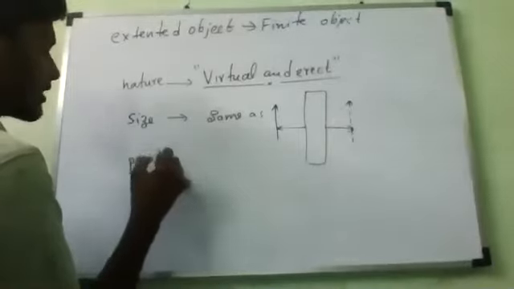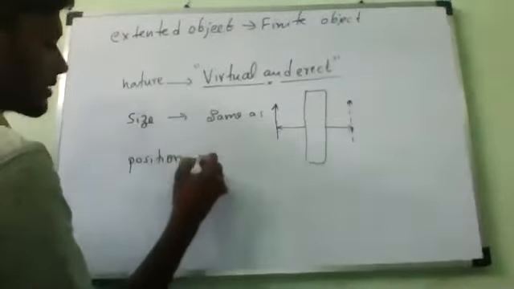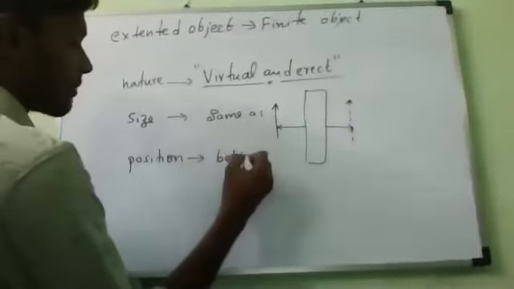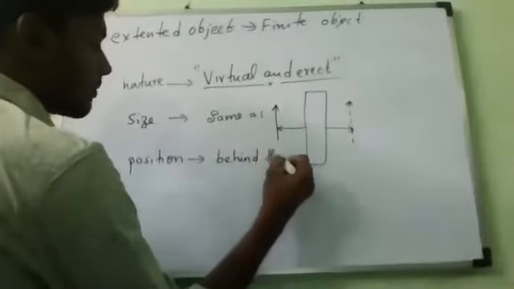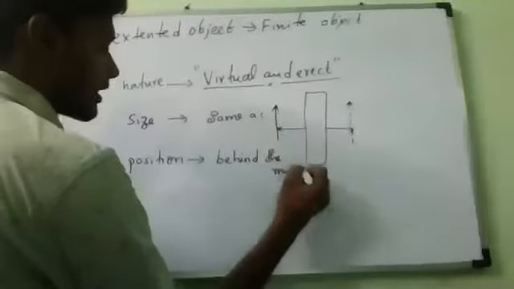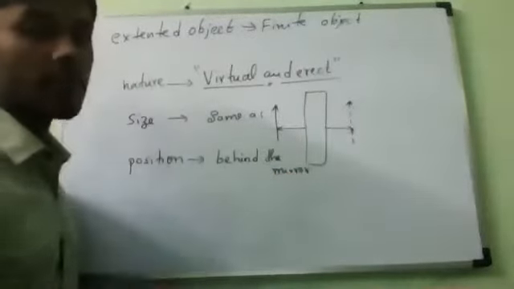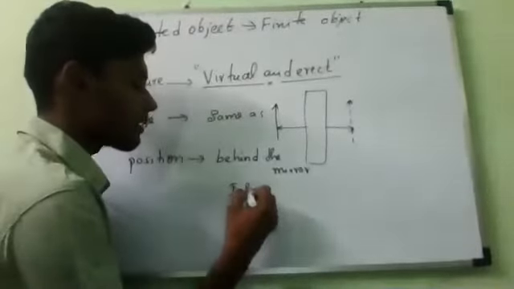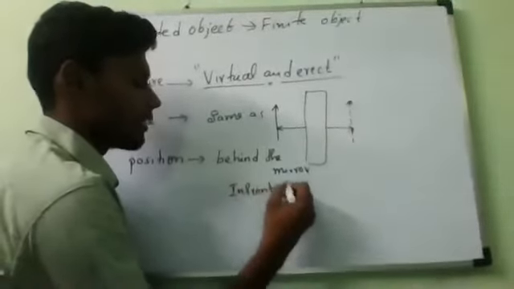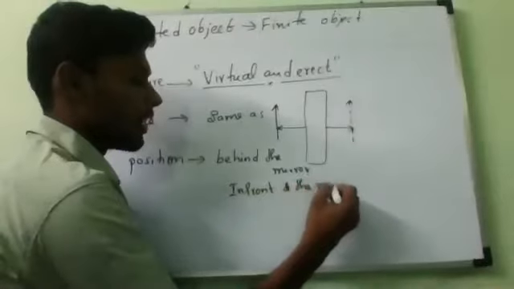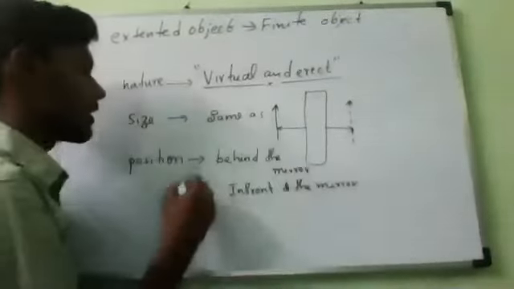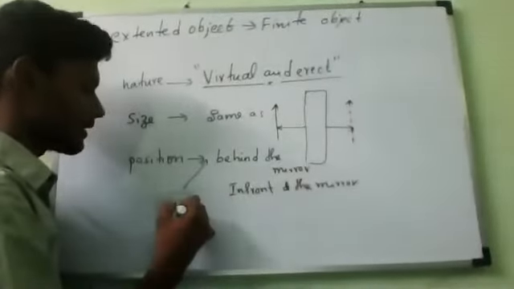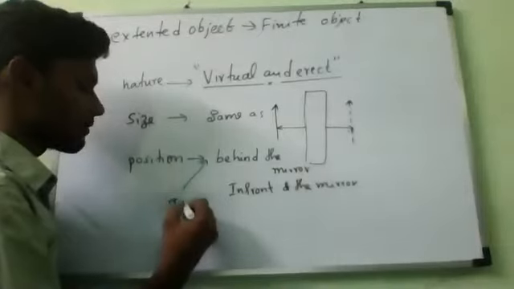So in a plane mirror, the position of the image is always behind the mirror. All of you should learn, behind the mirror. Where will the object always be placed? The object is placed in front of the mirror, and the image will form behind the mirror.